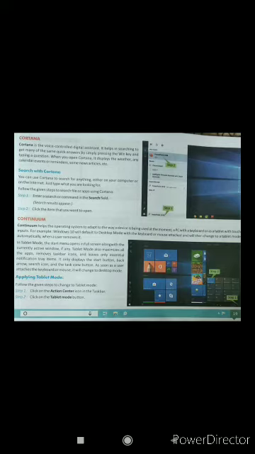Click on Cortana and enter in the search field whatever you want to search, and click. It will search from your computer and the internet also.